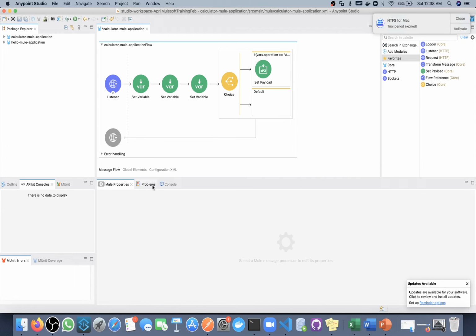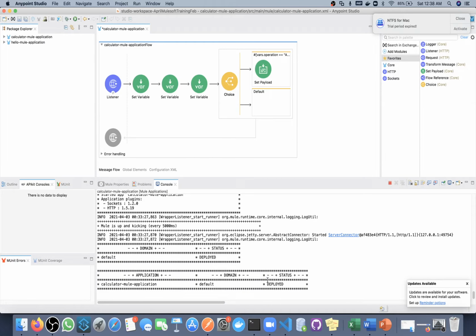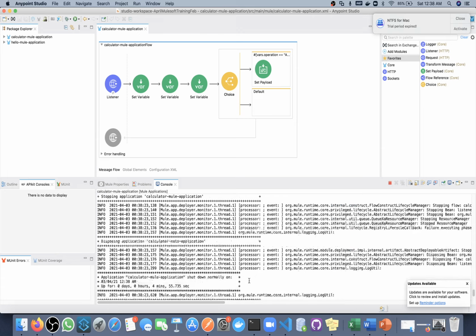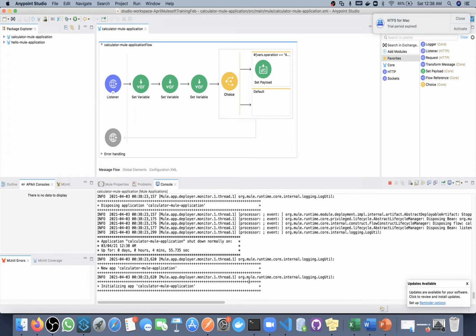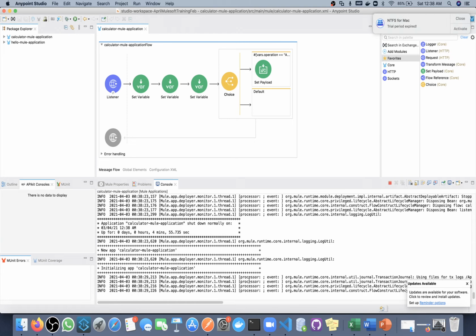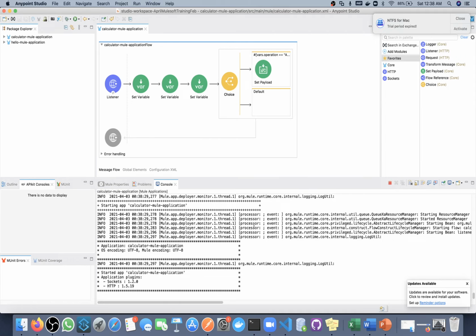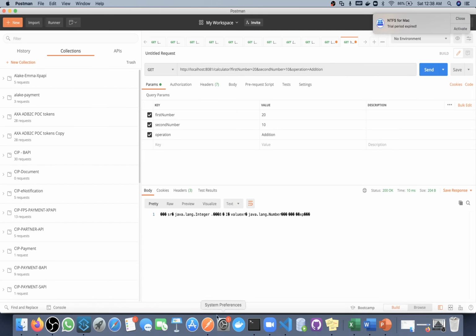Okay, we already saved, so no need to deploy this again. After a change, if we save our application, then deployment will start automatically. So if we do any small change, we do not need to redeploy our application. We just save it and automatic deployment will start, and at that time you will get this kind of success message. If there is any error, then you will get an error. Okay, so now I am calling.